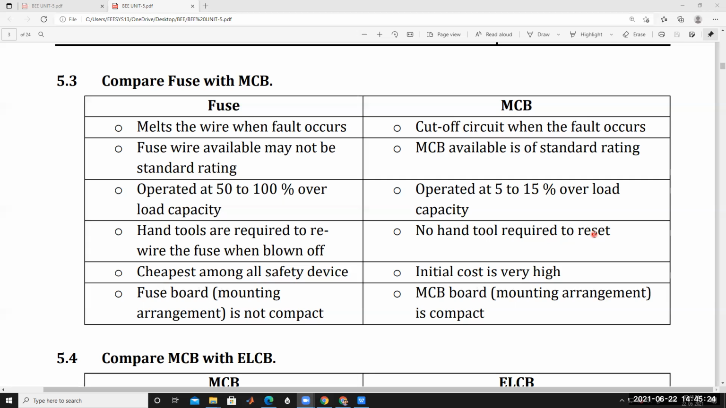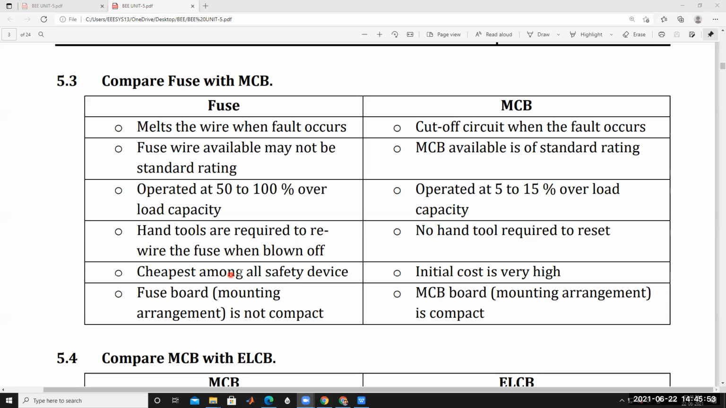But with a fuse, replacement of the wire is required. Here in this MCB, there are no wires. Just by pressing the button, by moving the pin, you can reset. No hand tools are required here in the MCB. Just move the pin in an upward or downward direction according to our requirement. But the hand tools are required to rewire the fuse when it blows off.